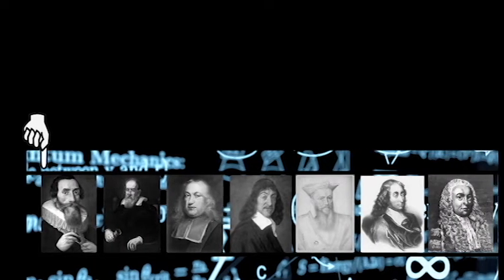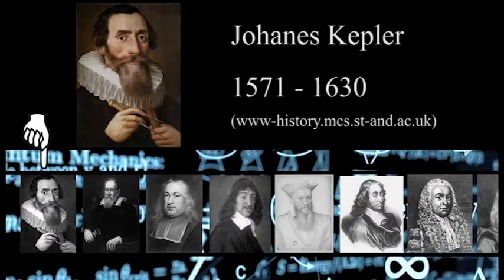First off is Johannes Kepler. Kepler was a German mathematician and astronomer who discovered that the Earth and planets travel about the Sun in elliptical orbits. He gave three fundamental laws of planetary motion. He also did important work in optics and geometry. In 1609, he publishes Astronomia Nova, or New Astronomy. This work contains Kepler's first and second law on elliptical orbits, but only verified for the planet Mars.